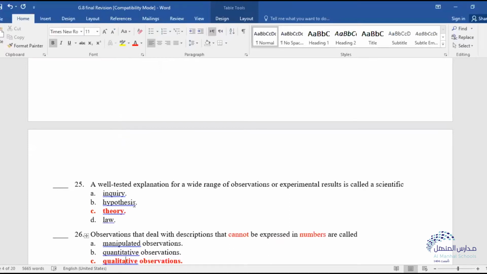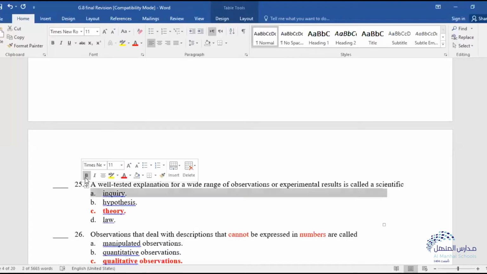It wouldn't be hypothesis, and not law. A well-tested explanation for a wide range of observations or experimental results could be a scientific inquiry, but we can say theory.